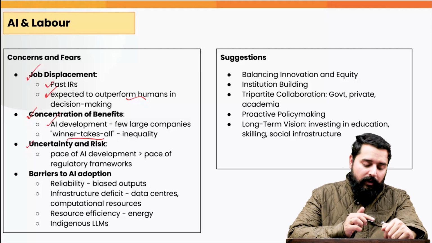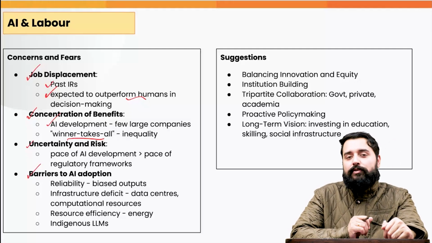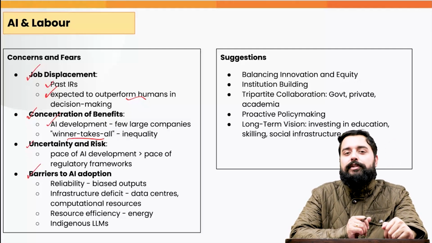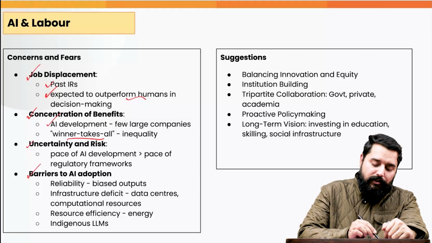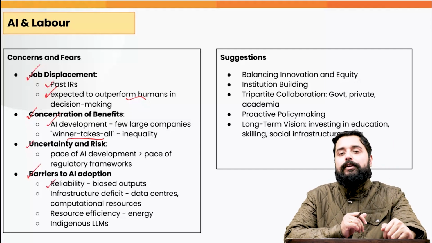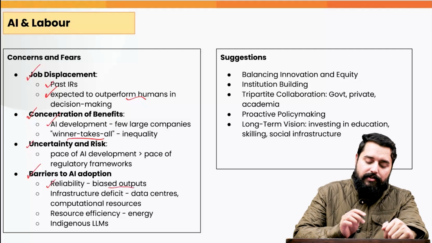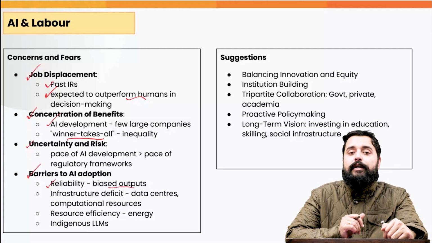But there are certain barriers also to the adoption of artificial intelligence. The barriers include that the reliability is still questionable, because some AI models are still giving biased outputs and the human beings need to check their outputs once again.